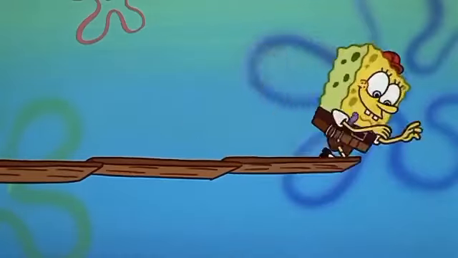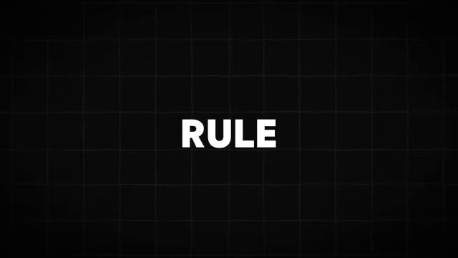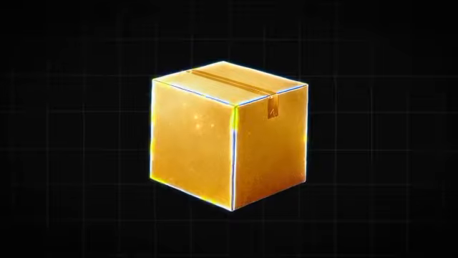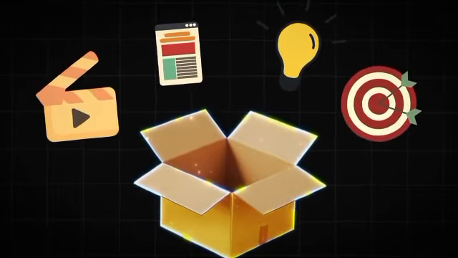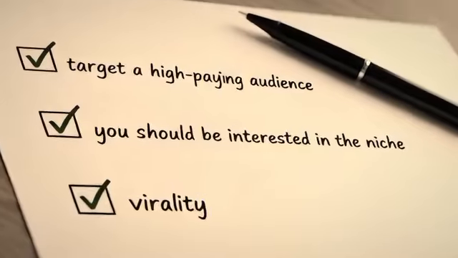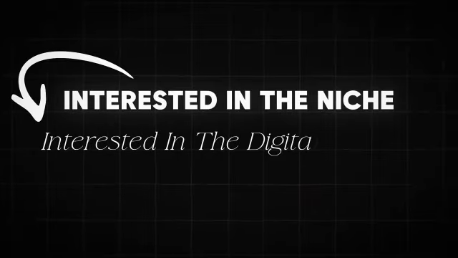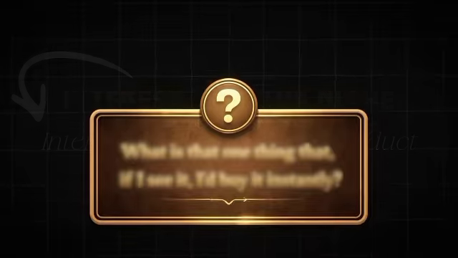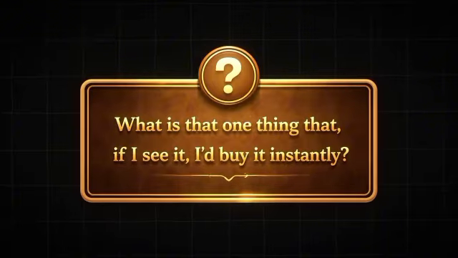But before creating random stuff and then wondering why you get 0 sales, there's one important rule. You need to create something people will love and think, am I crazy if I miss this offer? It should be more than one thing. You remember when I checked that box saying, you must be interested in the niche? That also means you'll be interested in the digital product itself. So here's the real question you need to ask. What is that one thing that if I see it, I'd buy it instantly?